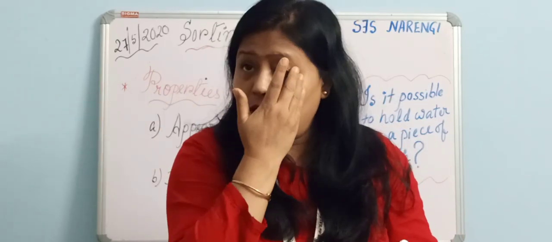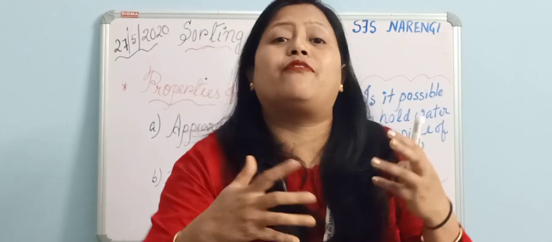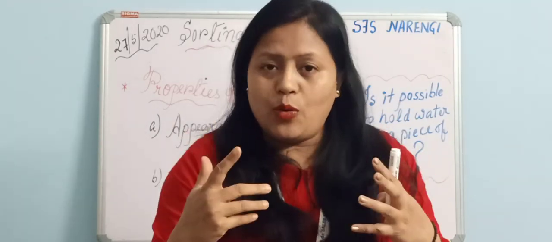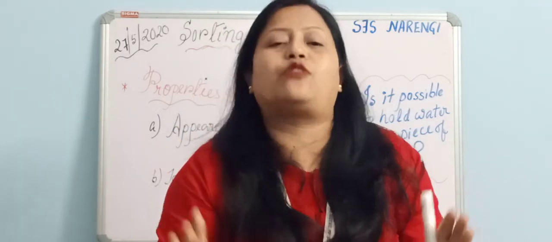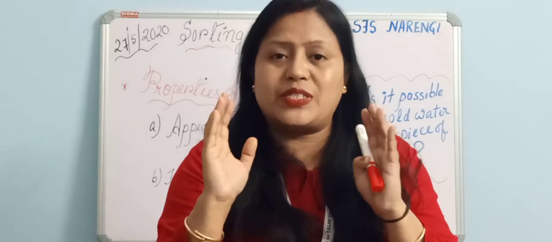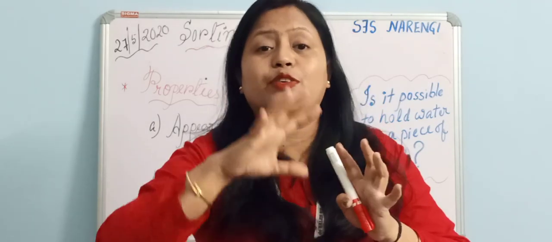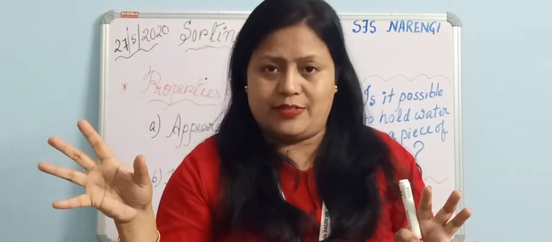So you see children, properties play a vital role in deciding the use of a material. Now we are going to discuss the different properties of different materials which decide their uses in different fields.